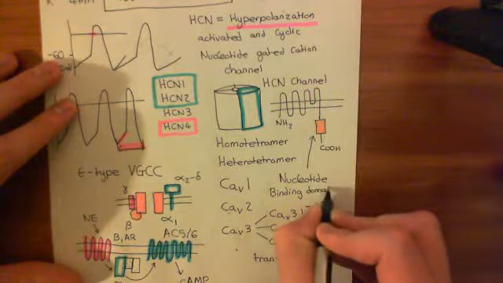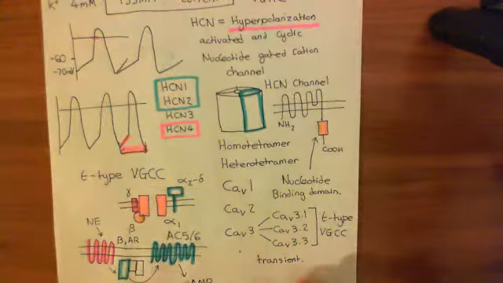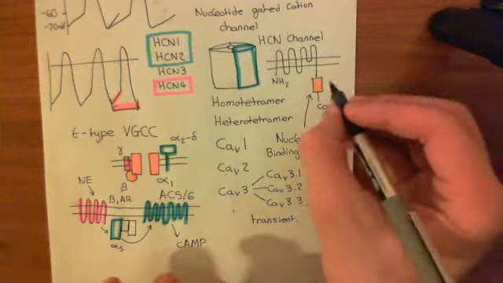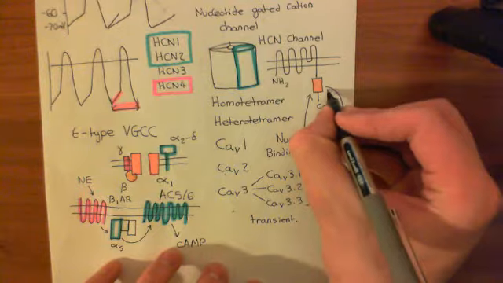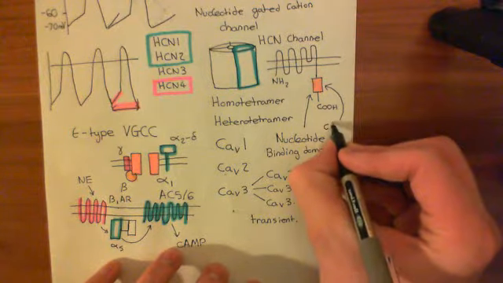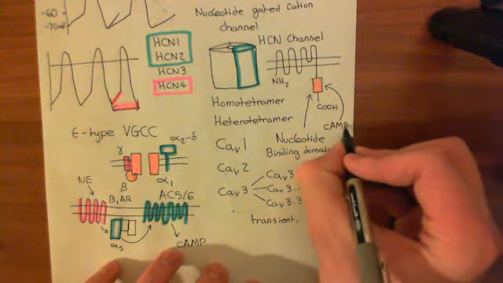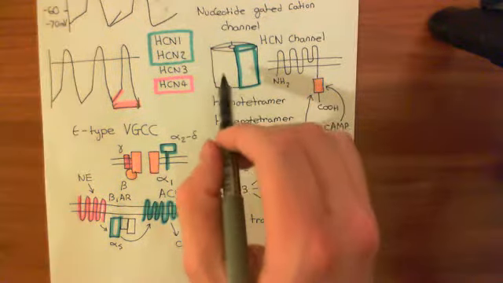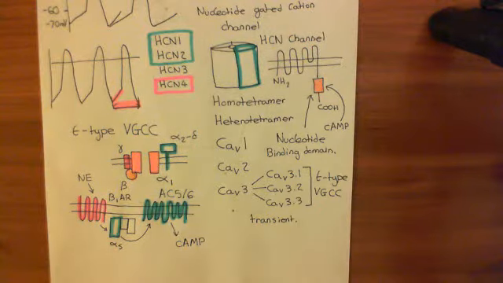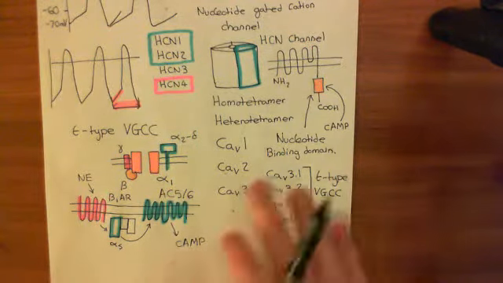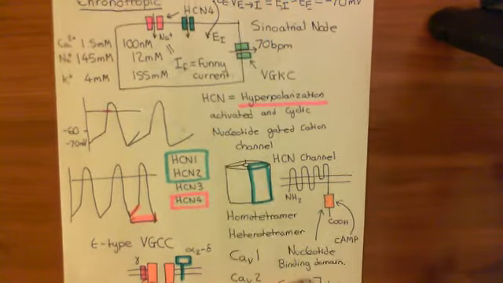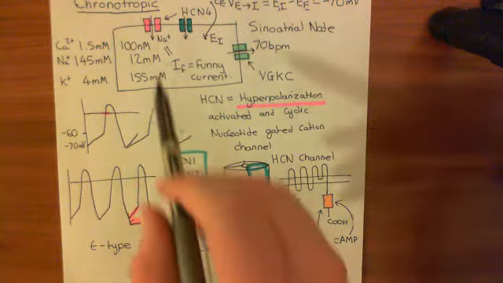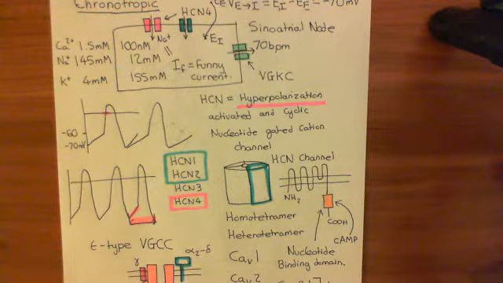Okay, so when cyclic AMP goes up in the cell because of the activation of the beta-1 adrenergic receptors, the cyclic AMP is going to come and bind to this nucleotide binding domain, and it's going to activate the HCN protein. So you'll get one cyclic AMP binding to the nucleotide binding domain of each one of the 4 HCN channel proteins which are making up the HCN channel, and when that happens, it will cause a conformational change in the HCN channel proteins, which will increase the conductance of these HCN channels.